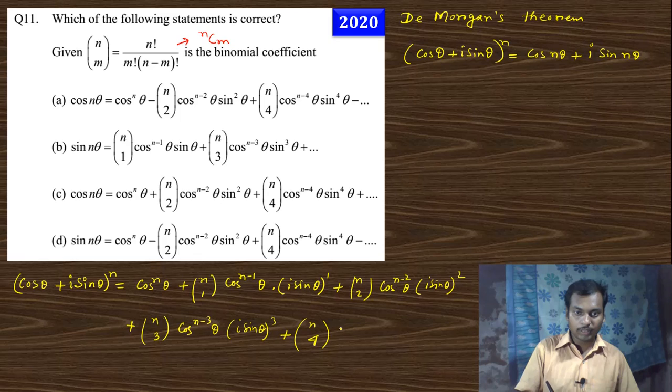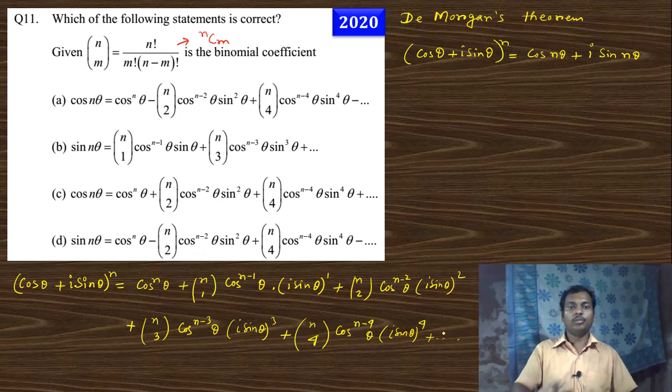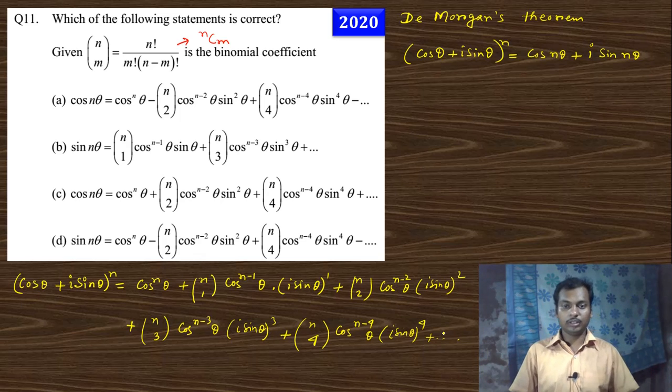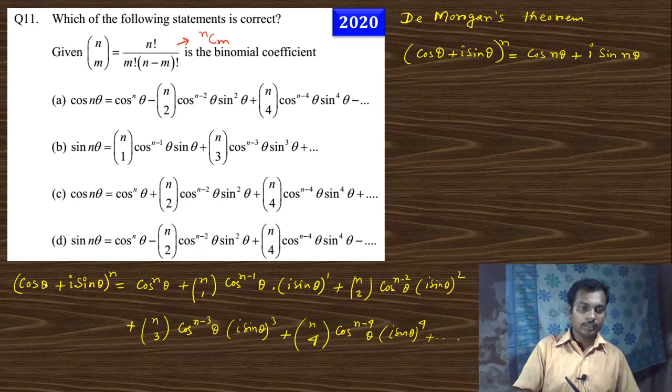And this is cos n minus 4 theta (i sin theta) whole to the power 4, and so on. We take up to the power 4 because in the options there is a sin to the power 4. That's why we take up to that term. Okay, next.